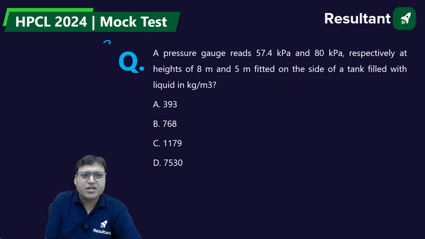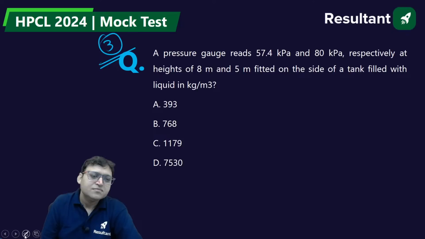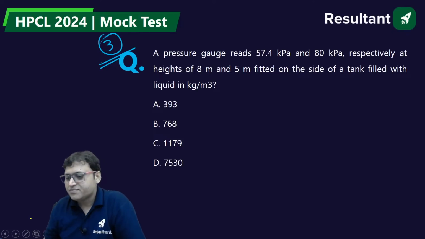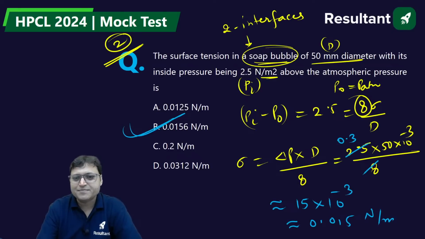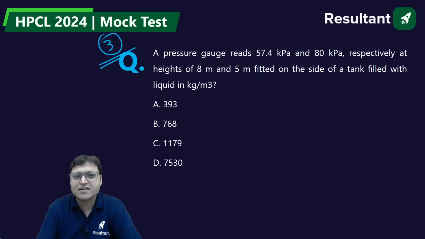Right? Question number 3 on your screen. Nikhil, B for Bombay. 8 sigma by D should be the expression.